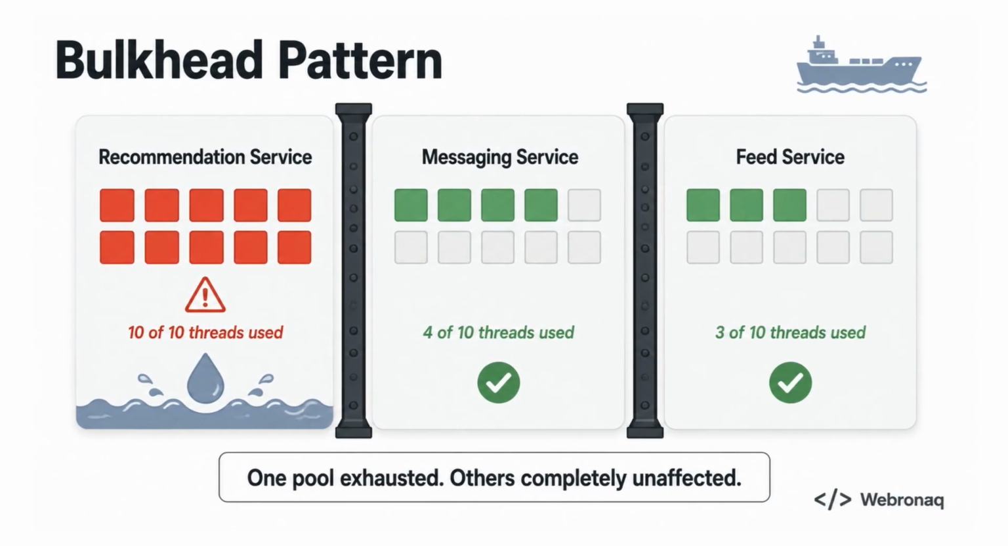Now here is the interesting part. Even with a circuit breaker, a slow service can silently exhaust all your threads before the breaker trips. That is where the bulkhead pattern comes in. The name is taken directly from the watertight compartments inside a ship's hull. If one compartment floods, the sealed walls protect the rest. In software, a bulkhead assigns each downstream dependency its own separate thread pool. Your recommendation service gets 10 threads. Your messaging service gets its own pool. When recommendations collapse and consume every thread in their pool, the messaging pool keeps running completely untouched.